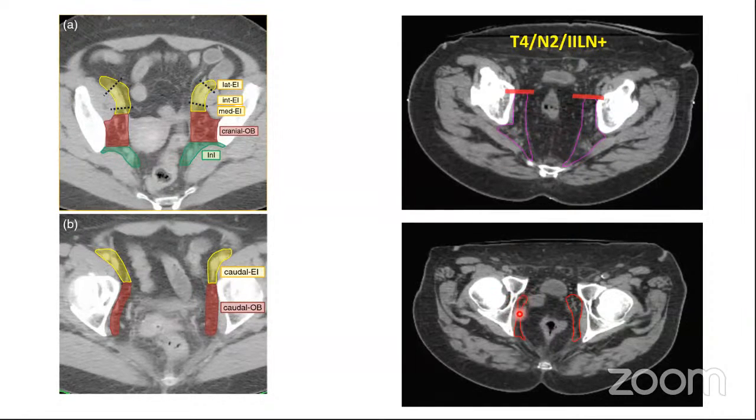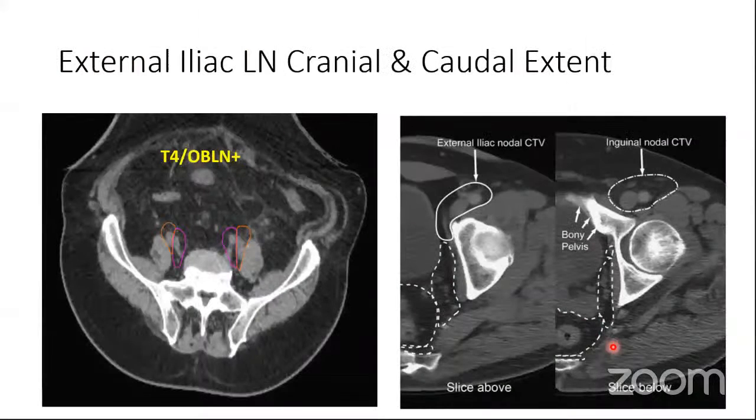And inferiorly again, it is going to go up till the pelvic diaphragm. Here the obturator artery is leaving the obturator canal. Again, you are going anterior to the obturator internus muscle. So you're including the obturator lymph nodes also.